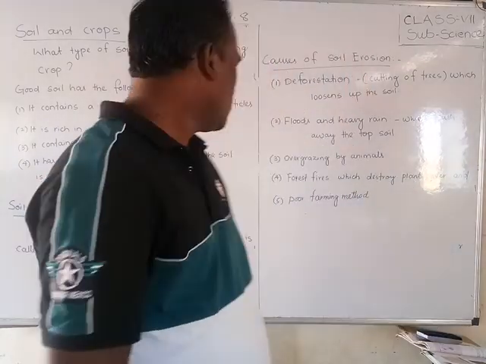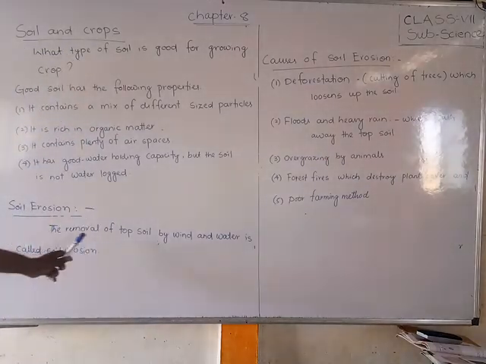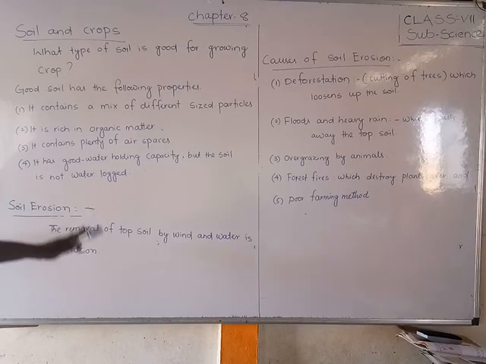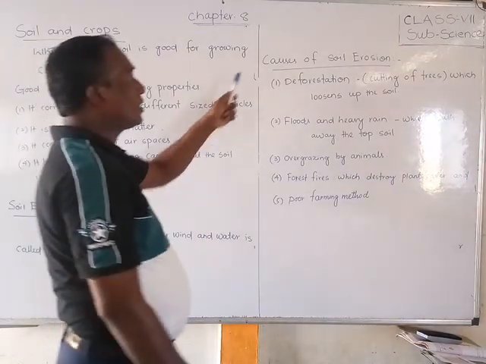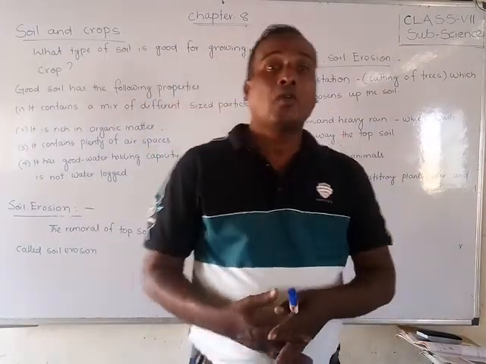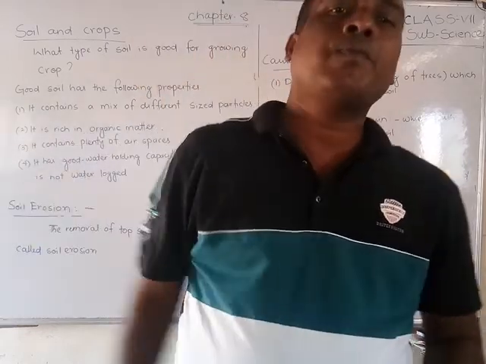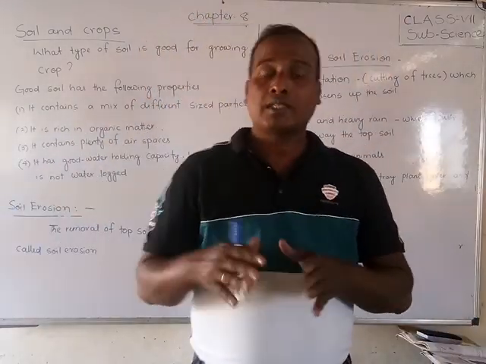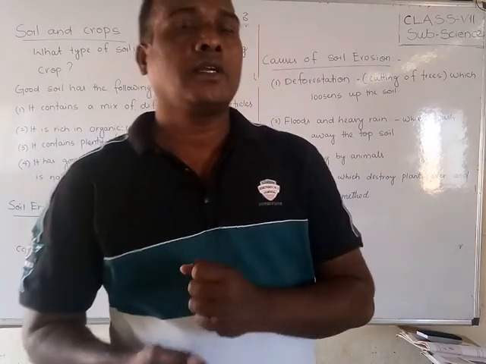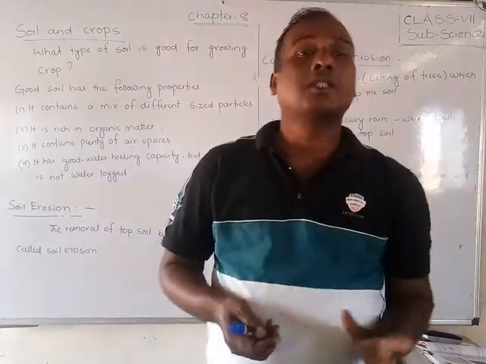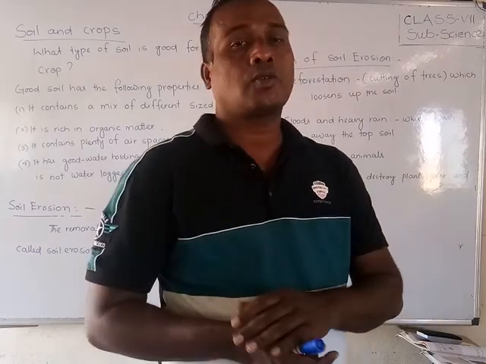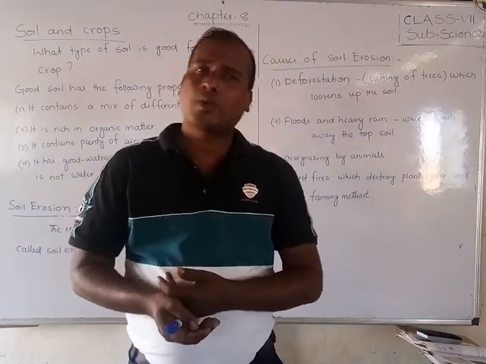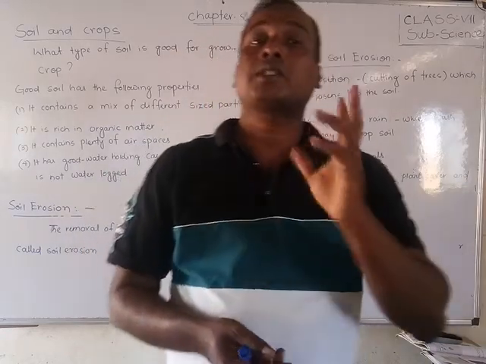Okay students, so the removal of top soil by wind and water is called soil erosion. What are the causes of soil erosion? What is the reason why the soil moves from one place to another? It is moved by wind and water, but some causes are there. Nowadays you have seen the first thing is the increase of population.